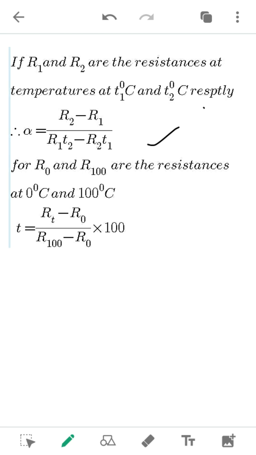Then if we want the temperature, what is the formula? T equals (RT minus R naught) divided by (R100 minus R naught) into 100. So this is the temperature. If we want to know the temperature, the formula is taken in this manner.